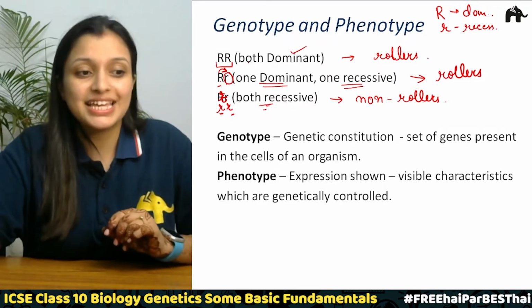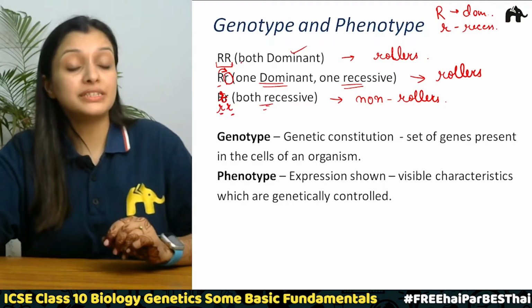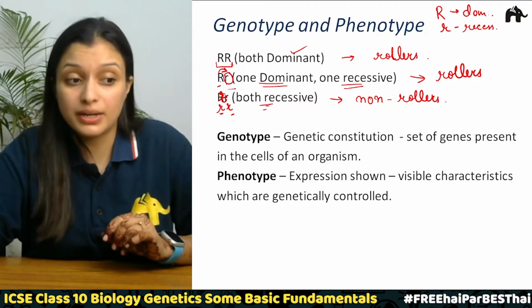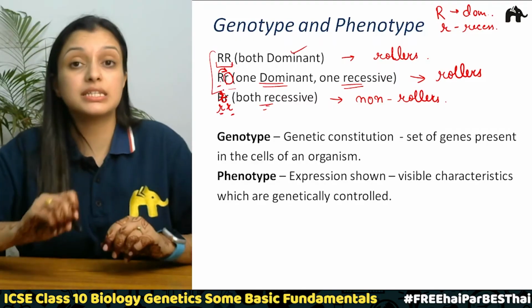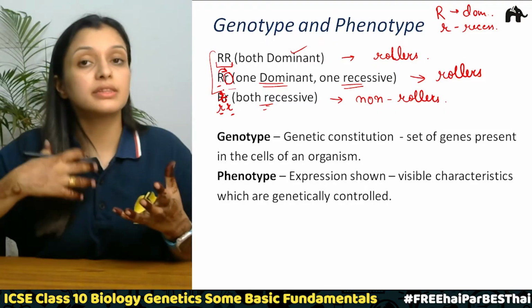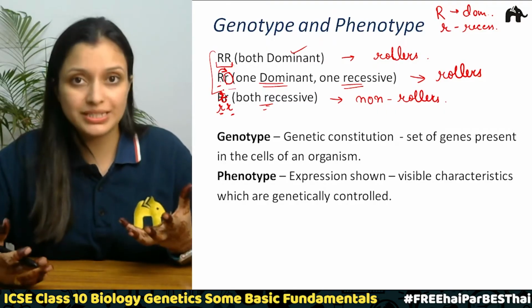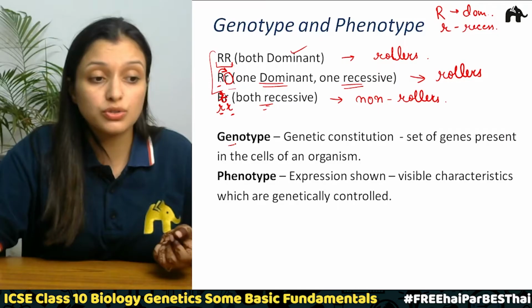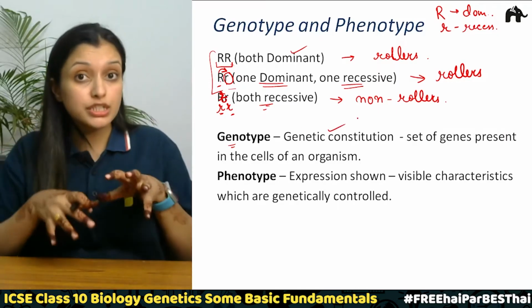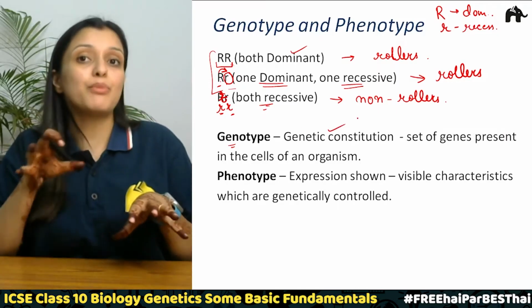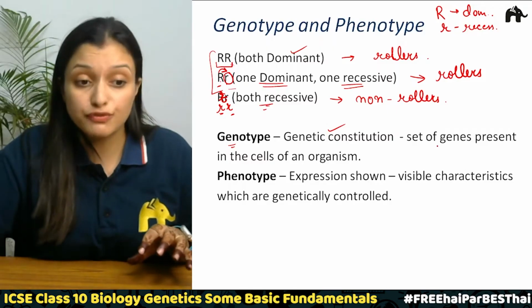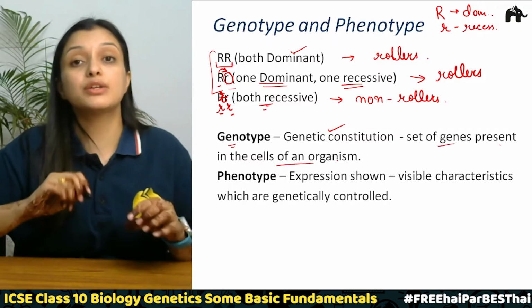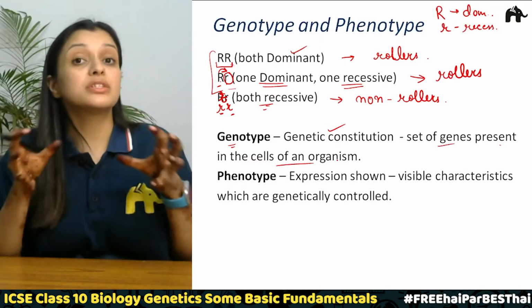In one case we have both dominant alleles, and in the other one is dominant, one is recessive, but in both cases what are they showing? The individual is able to roll his tongue, right? So this is the genotype, which is the genetic constitution or the genetic makeup of that individual. The set of genes present in the cell of an organism constitutes the genotype.